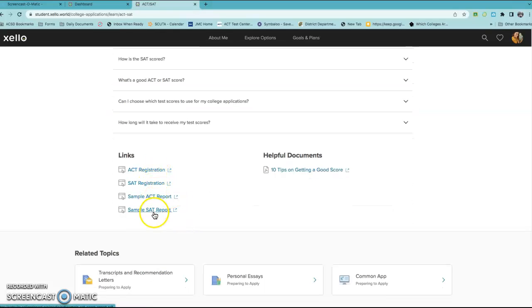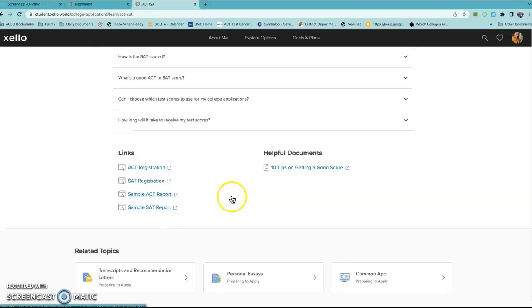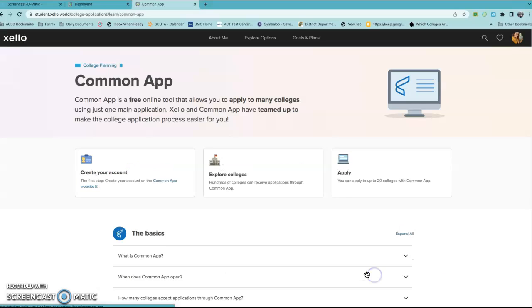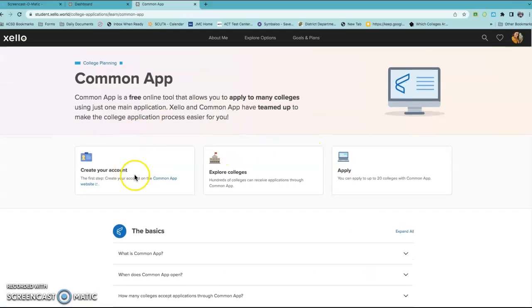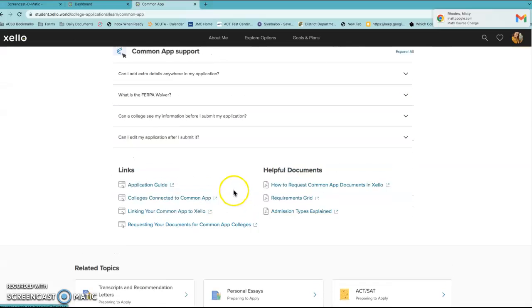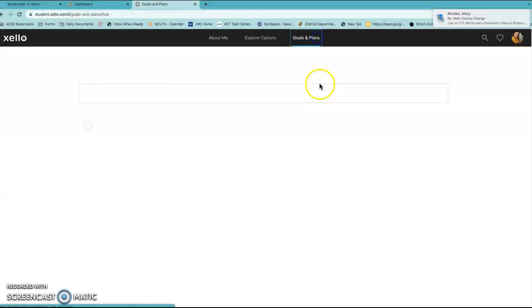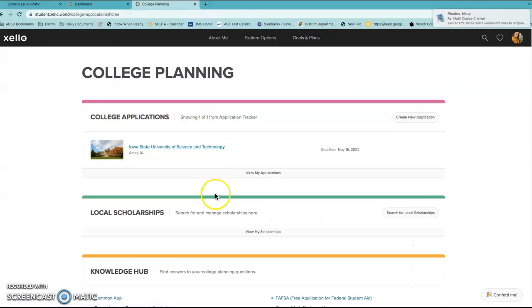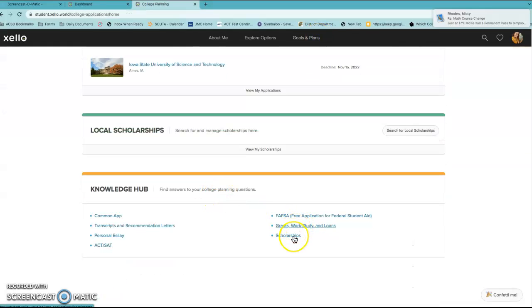Then there's links about registration and then support, how to get good scores. So there's lots of cool stuff. If you guys are using the Common App, you can create your account and it links it to your Xello account, which is really cool for a one-stop shop. So there's so much that you can do in here to help yourself get ready to go.